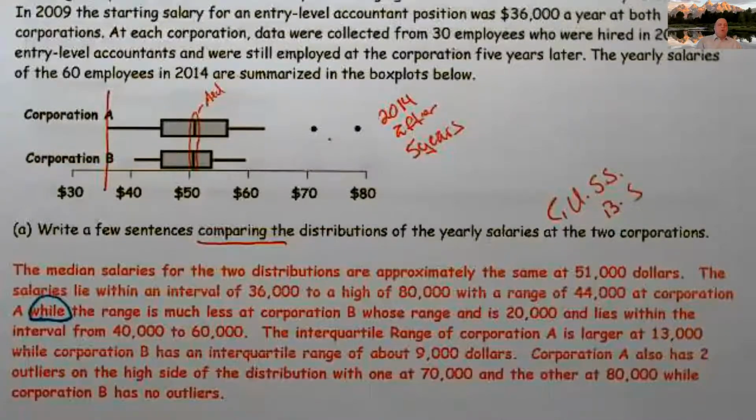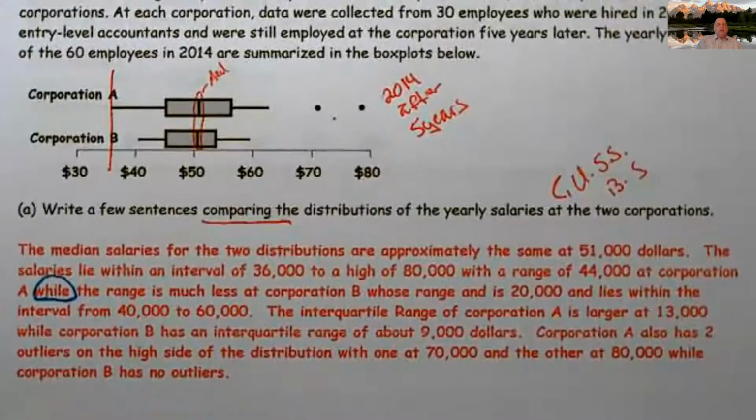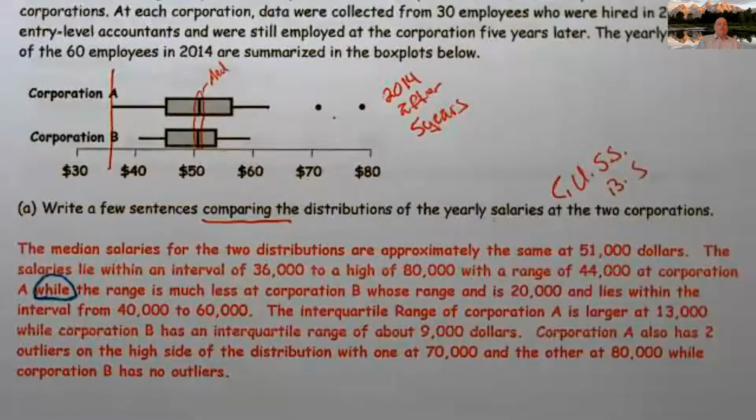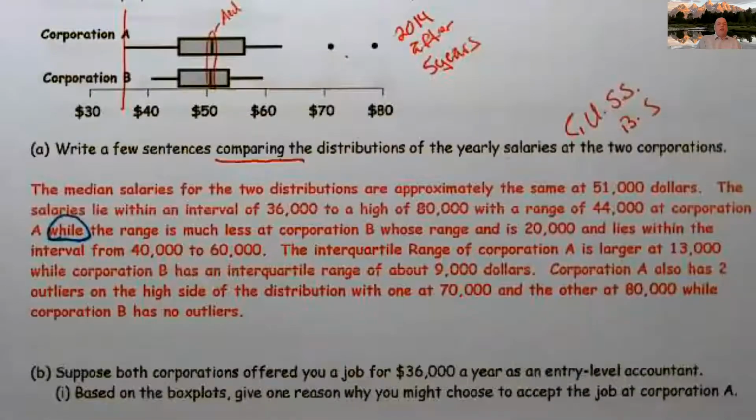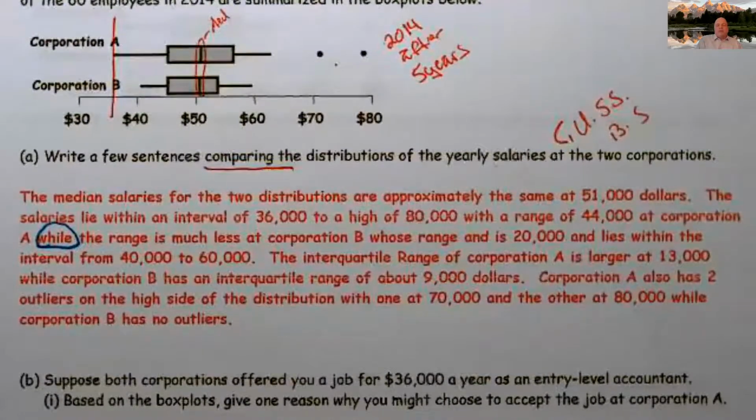Okay, so at that point, I've pretty well CUSS and BS'd it. I was very specific, and you need to make sure I did address interquartile range and range. If you chose to do just the interquartile range, that's fine. If you chose just to do the range, that's fine. But make sure you address those things that you are able to see. If you're not able to see something, you're probably better off not addressing it. So I didn't specifically address shape because I didn't see it. I couldn't make a great determination as to what was going on.